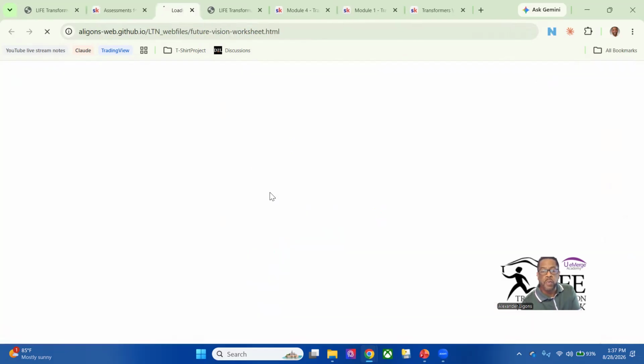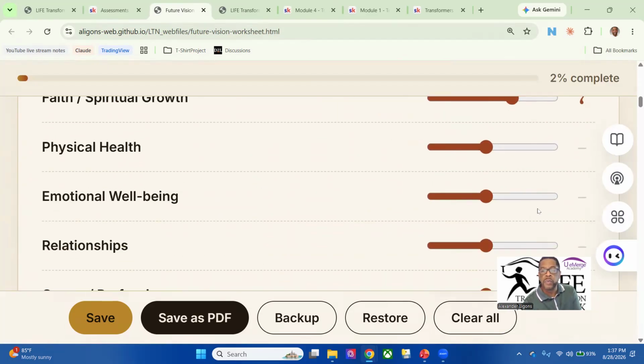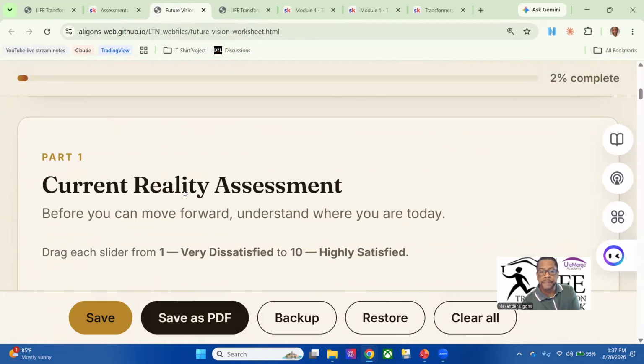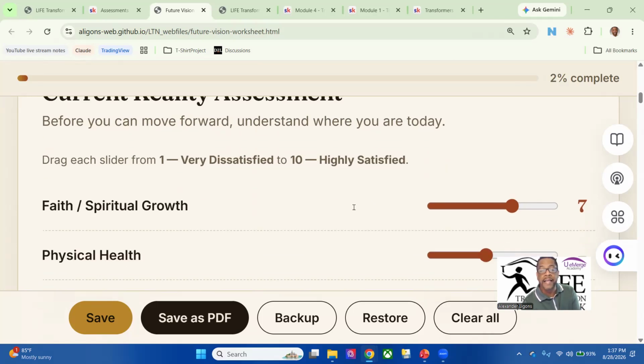Future vision worksheet. What might be something you need to think about as it relates to your future? You go in and move these sliders to what you feel is something that you need to give attention to. For example, it says the current reality assessment. Before you can move forward, understand where you are today, drag each slider, 1 very satisfied or 10 highly dissatisfied.